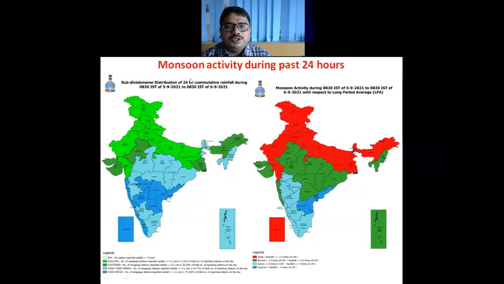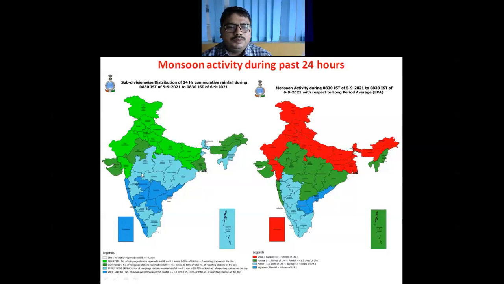So this is the monsoon activity realized during past 24 hours. From the left hand side figure, we can see that the light green or dark green color shows that most parts of northwest India, including Gujarat, and also over northeast India including Gangetic West Bengal, the monsoon gives only isolated scattered rainfall.